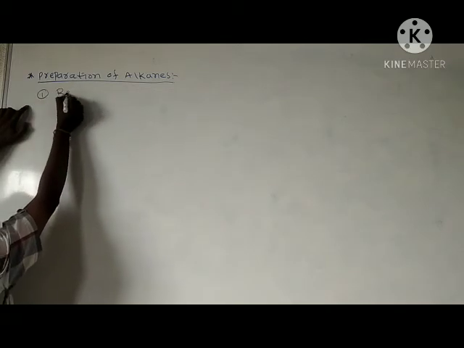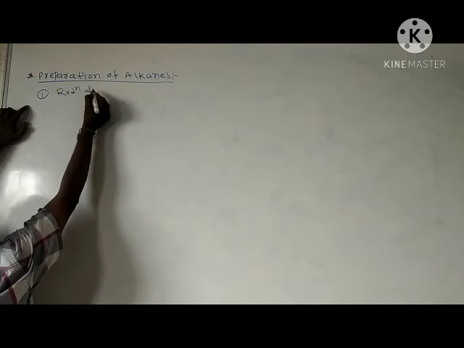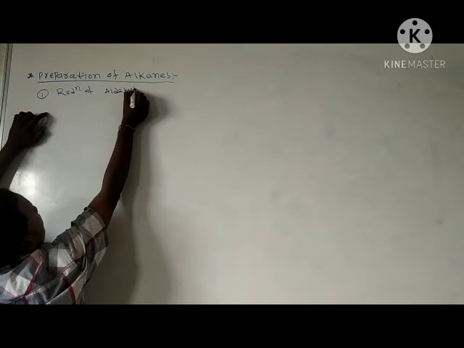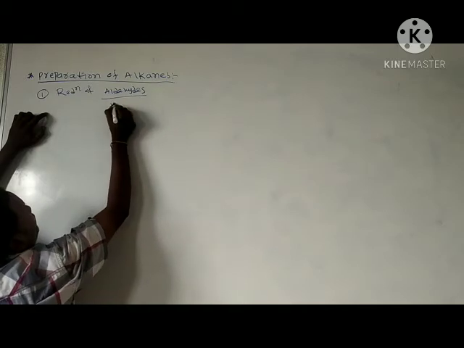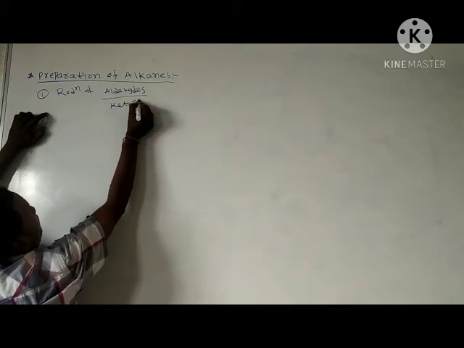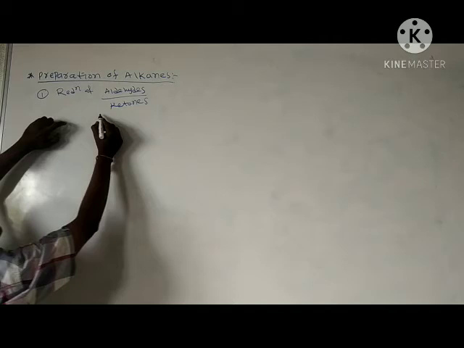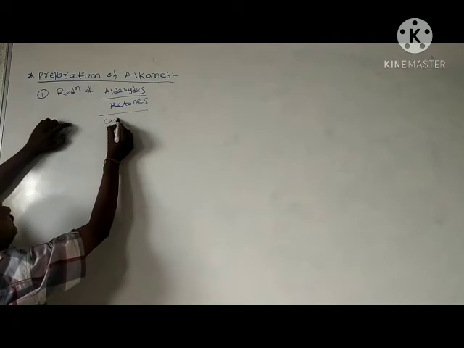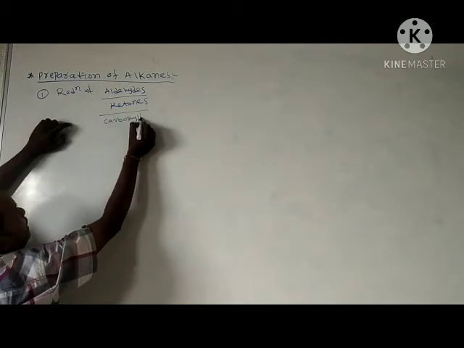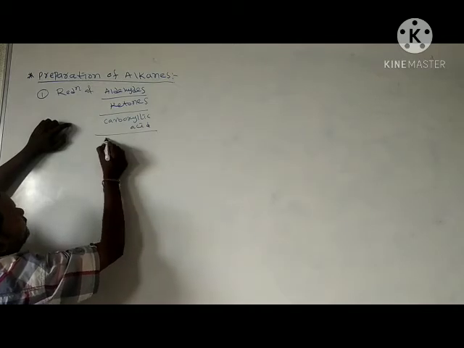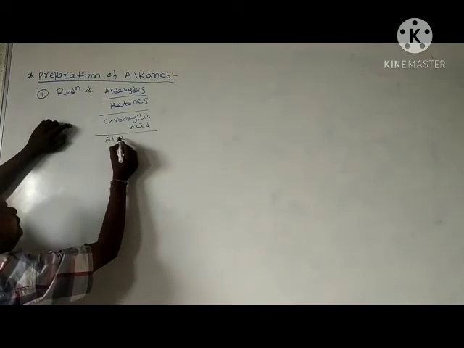One is reduction of aldehydes, ketones. Reduction of aldehydes, ketones, carboxylic acids and alcohols.